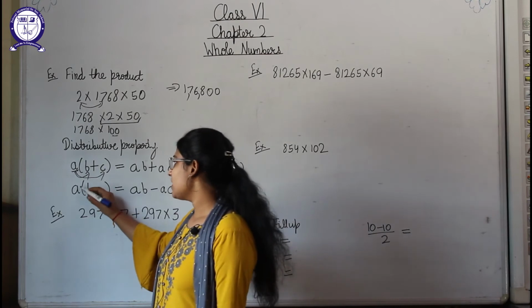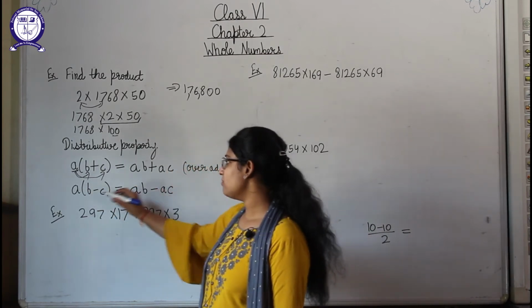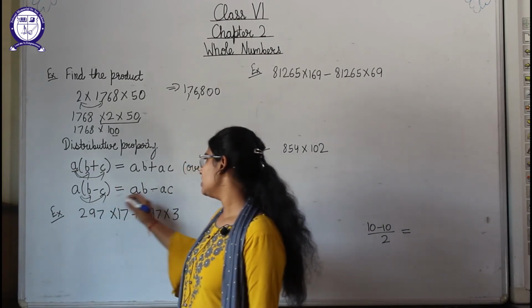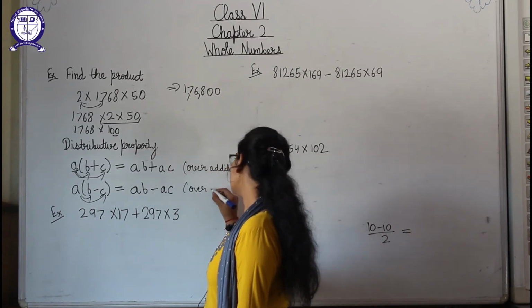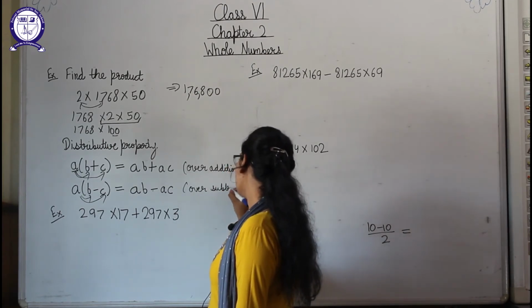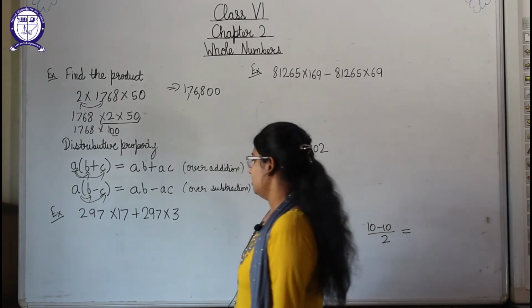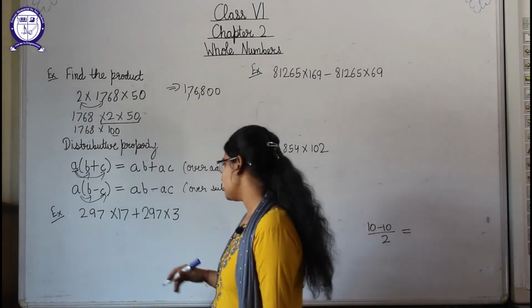Okay. In the same manner, if A into B minus C is given to us, it will be equal to AB, means A multiply B, then minus sign is here, then A into C. And this is the distributive property over subtraction, we can say. Okay, this is the property over subtraction. So we will use these properties to solve our further questions.